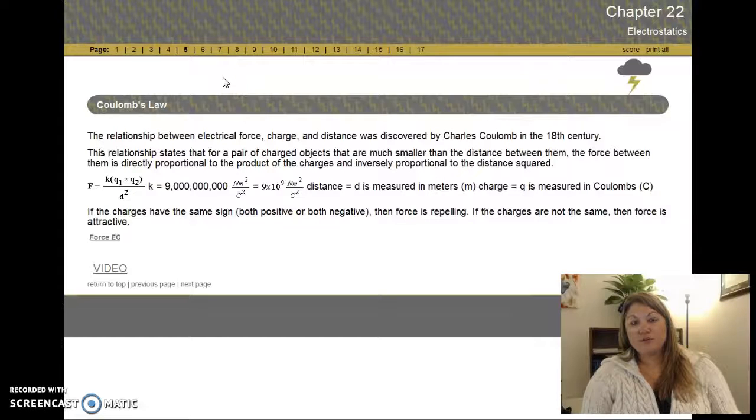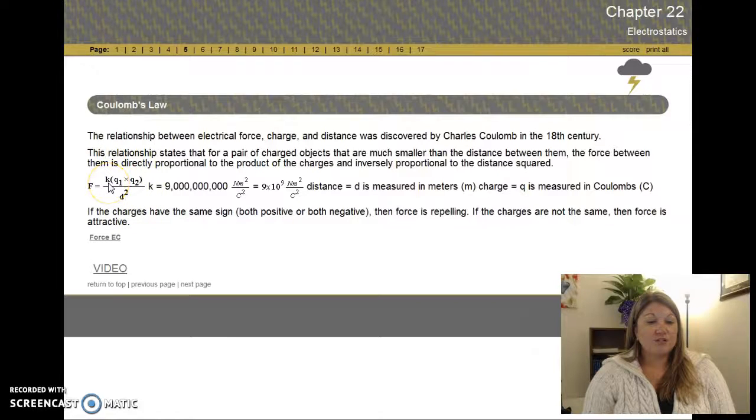Now we talked about that force of attraction or repulsion, depending on whether you've got positive or negative charges. Well, Charles Coulomb was the one who discovered that relationship. He practiced with this, and he saw that the force depended on the charges, how much charge you had, and specifically the product of those charges, so multiplying those two charges together. It also depended inversely on the distance between the two charges squared. So here's that formula right here.